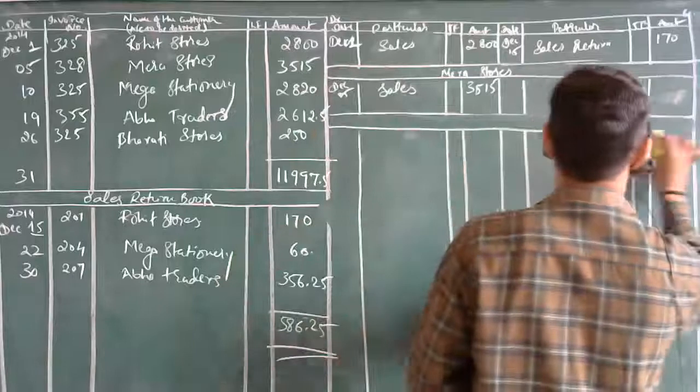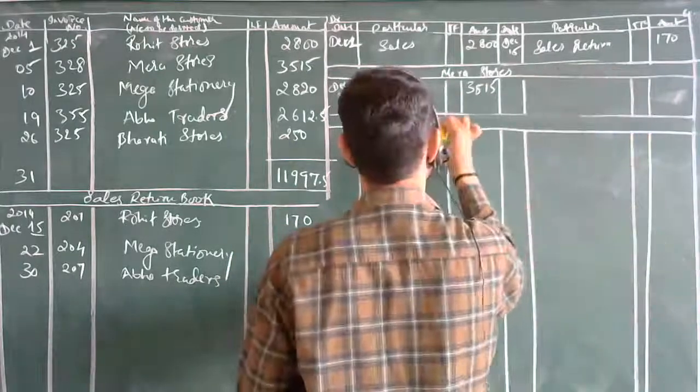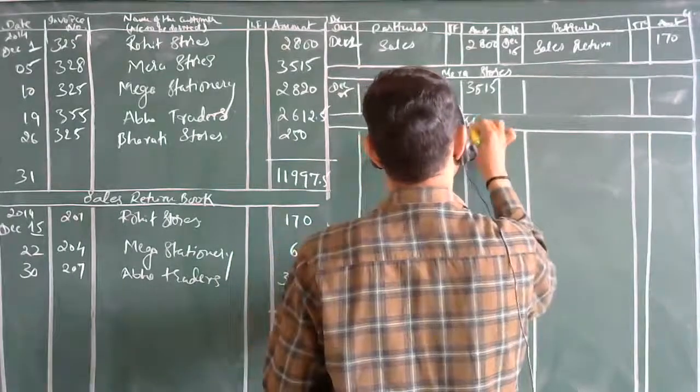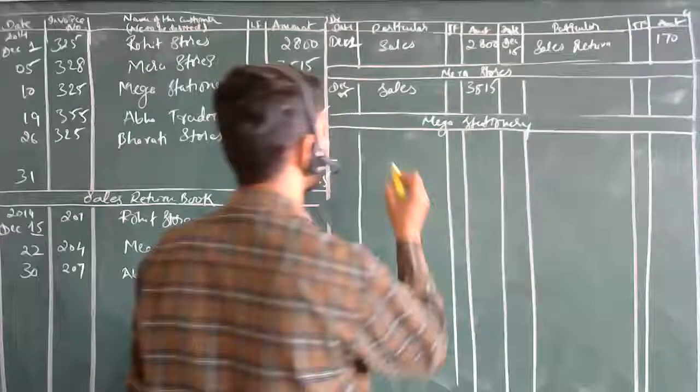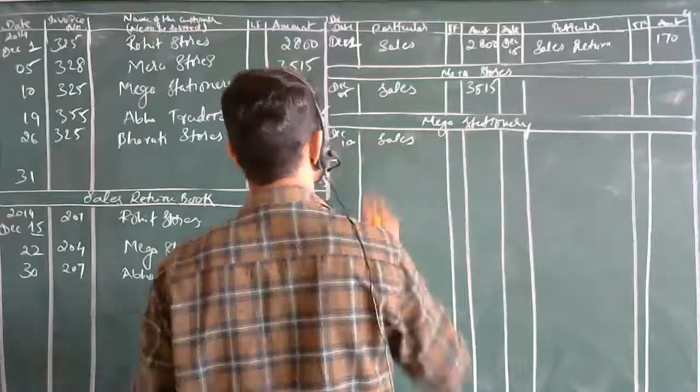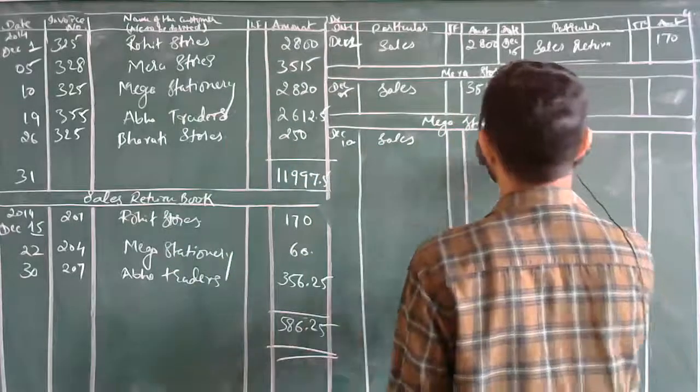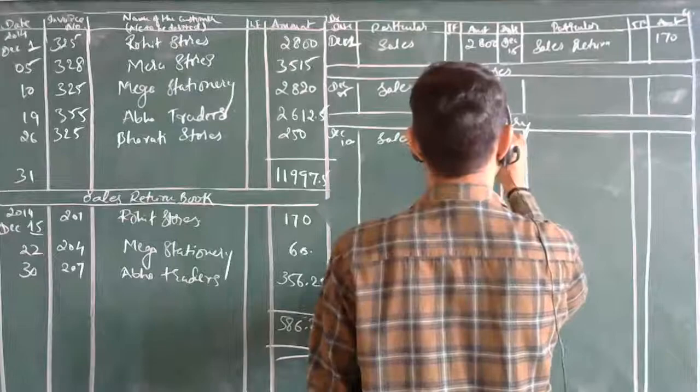Okay, so what is next? Mega Stationery account. This is sales, sir, on the debit side, December 10. Sales is how much? The amount is 2,820.